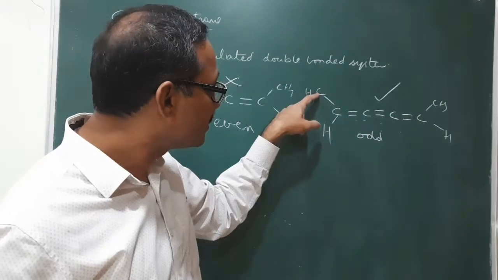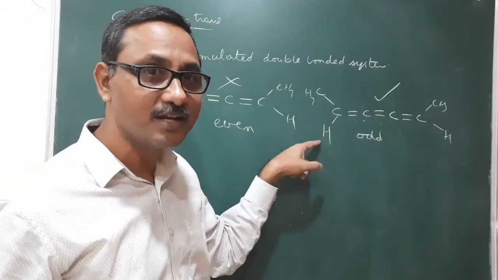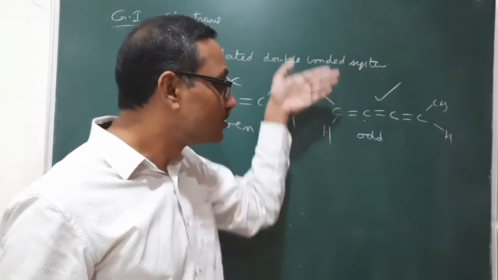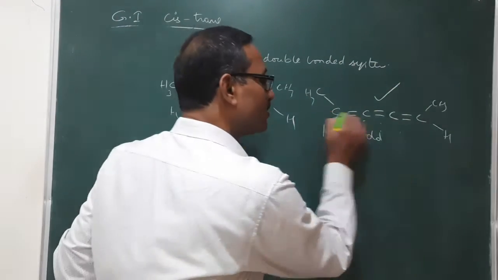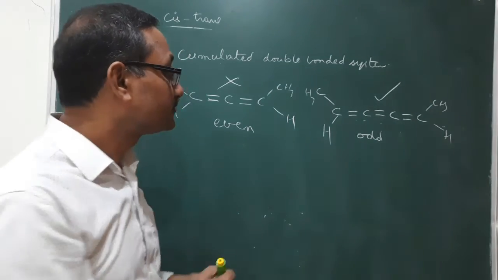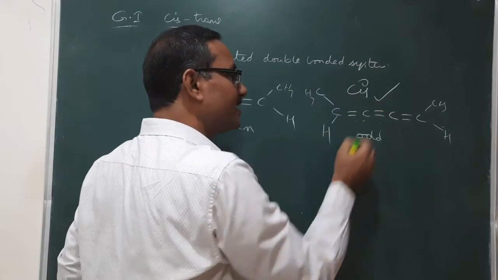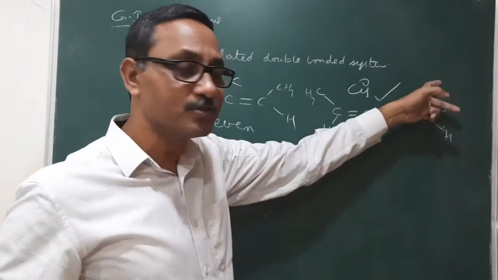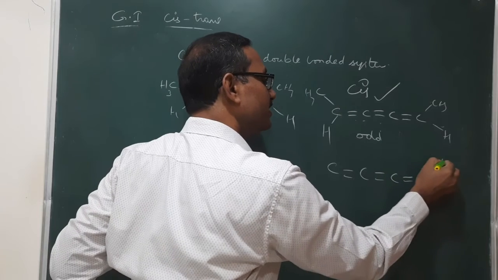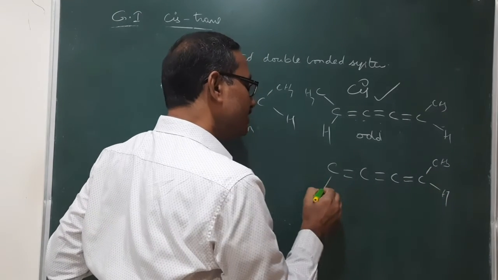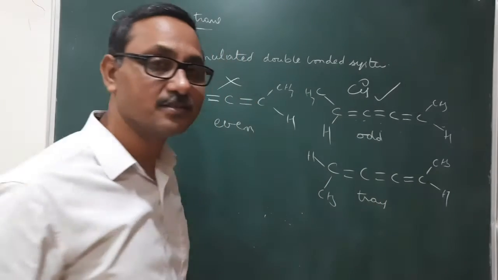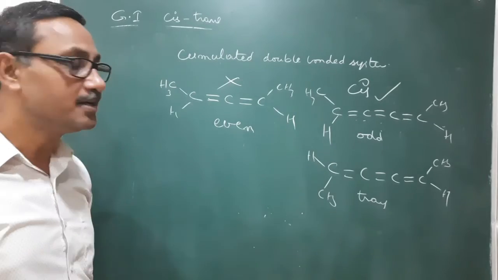This carbon and this hydrogen are in the plane of the board, and these are also in the plane of the board. So they are in the same plane. Based on that, they are at the same side of the double bonds, so we can write it as cis. If these two are at opposite sides, C double bond C double bond C, here a CH3 and H, here a CH3 and H, then we can write it as trans. That is trans, and that is cis.